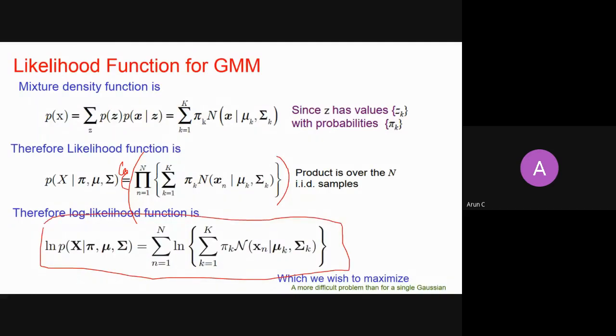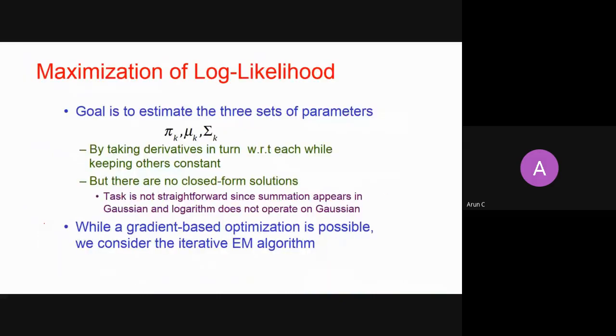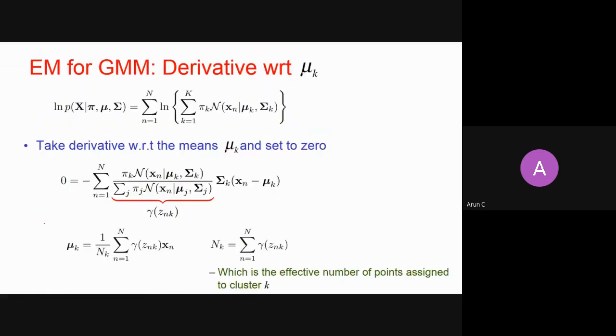So if we want to maximize it, we take the derivative with respect to pi, mu, and sigma, and then we maximize it. We have to take a derivative. So first, let's take the derivative with respect to mu. This is my log likelihood function. I know that the derivative of log x is nothing but 1 by x, right?